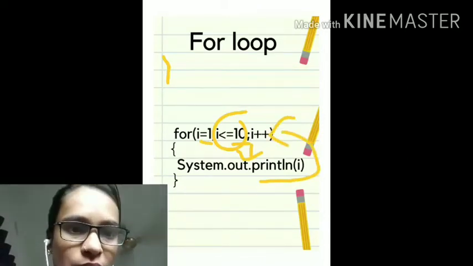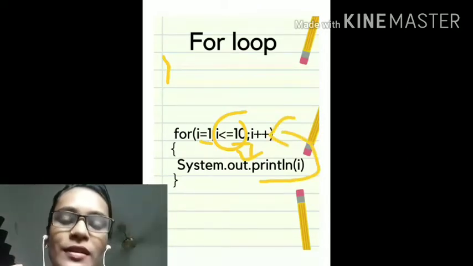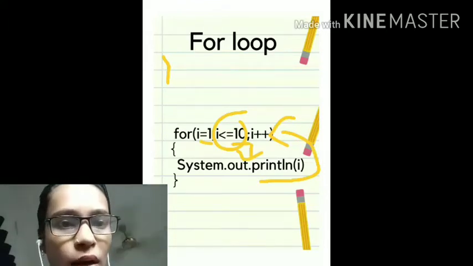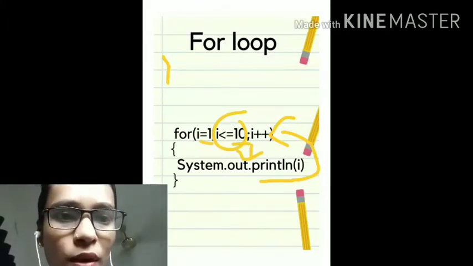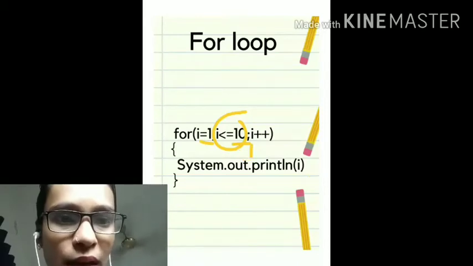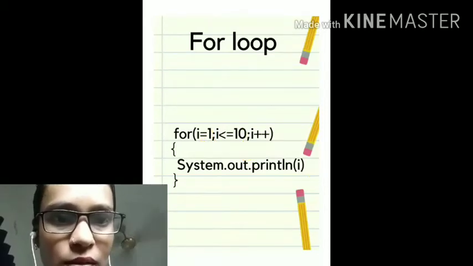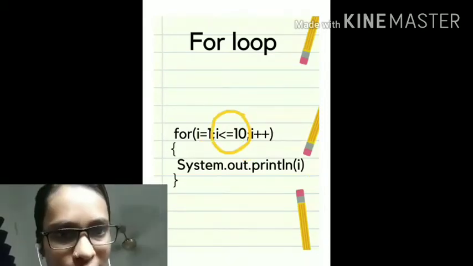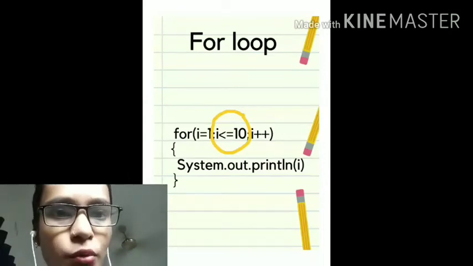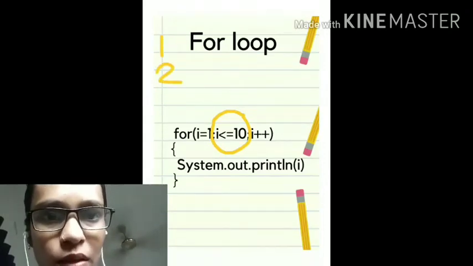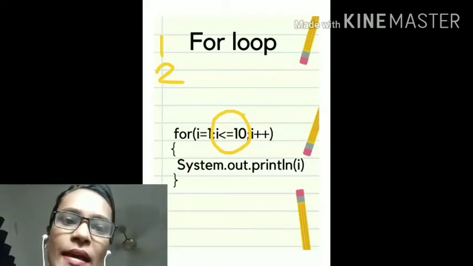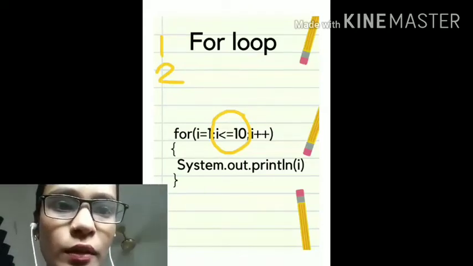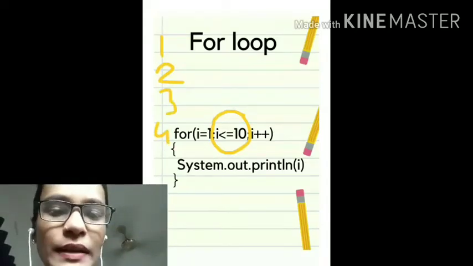Now see what happens after it has printed. It will go back to the update part. That is, the value of i will increase from 1 to 2. Now again it will check whether the value of i is less than 10 or not. 2 is less than 10. Again it will print 2. That means here 1 was printed and 2 will be printed. Likewise it will go on till 3, 4, till 10.